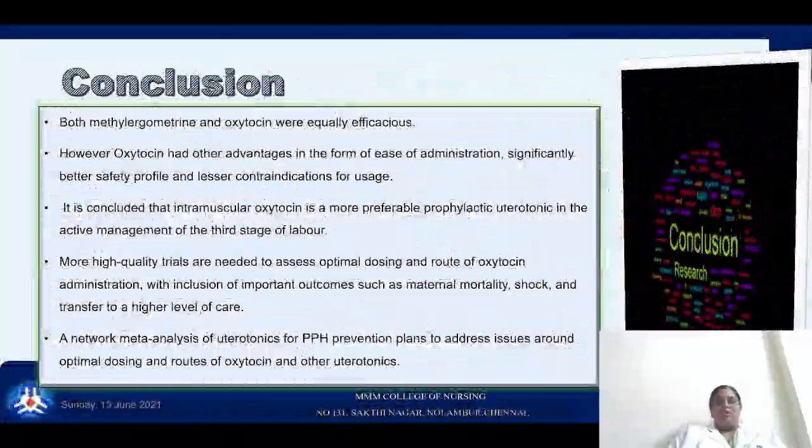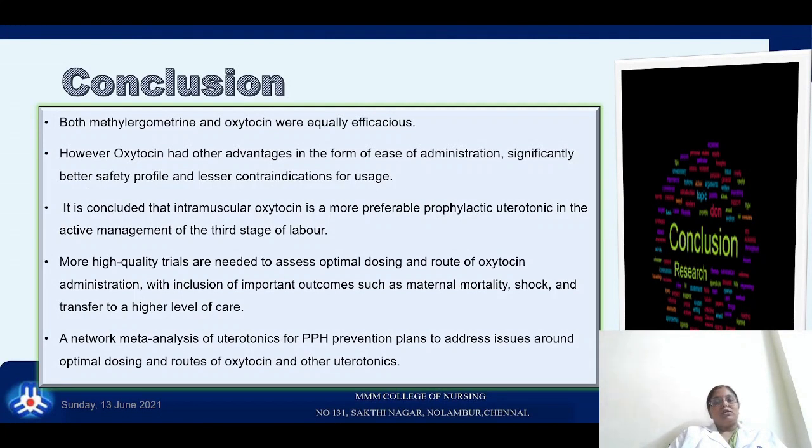So to come to a conclusion, both methylergometrine and oxytocin are equally efficacious. But oxytocin has all the other advantages of ease of administration, a significantly better safety profile, and fewer contraindications. So it is concluded that intramuscular oxytocin is more preferable as a prophylactic uterotonic in the active management of the third stage of labor.